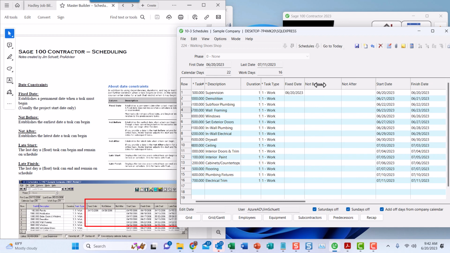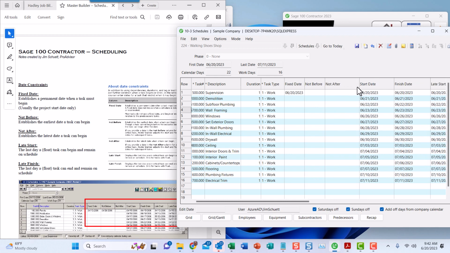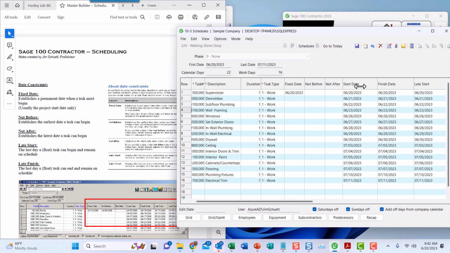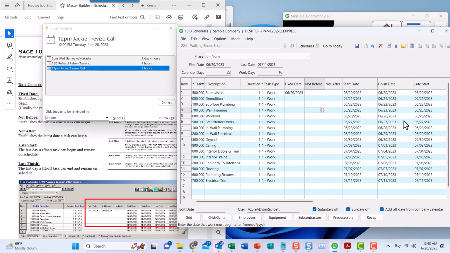I'm just double clicking these so they tighten up. Okay, so if you have a date that this task cannot be done before, then you would put that date in here, and it would affect anything during this flow of dates. If this one during the normal flow starts sooner than the date here, this is the date that'll be put in here, and then the rest will flow from there.